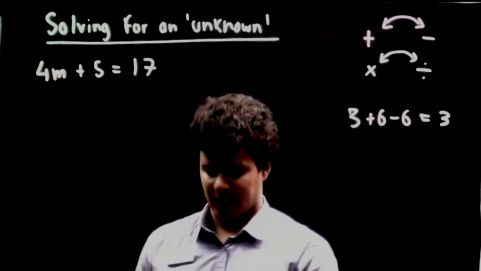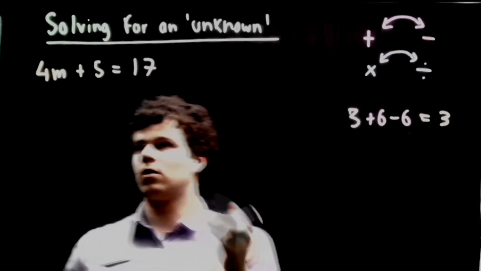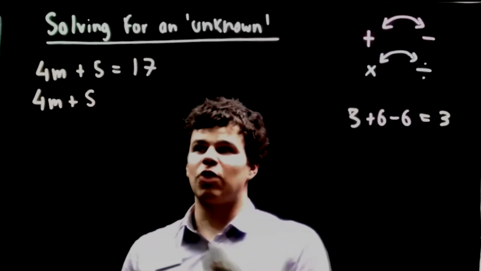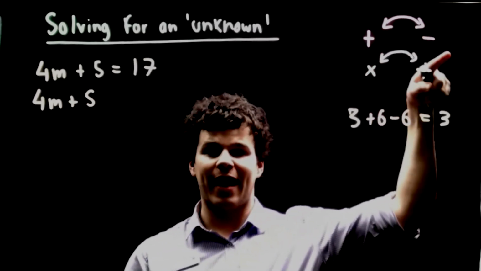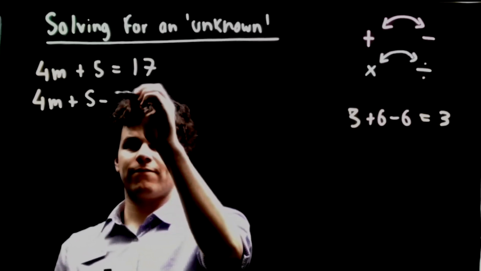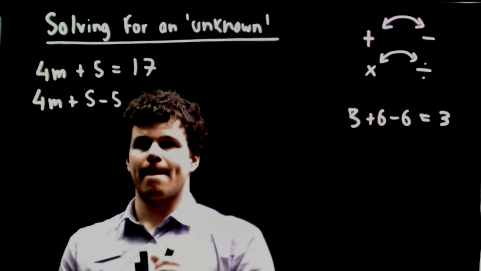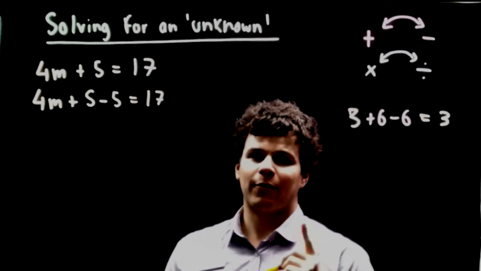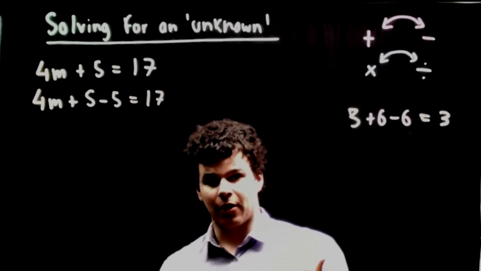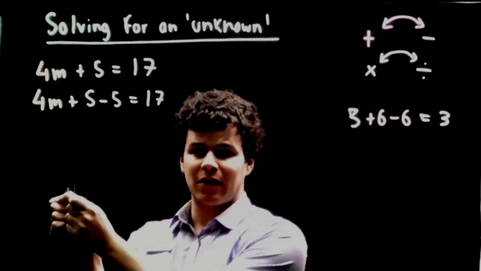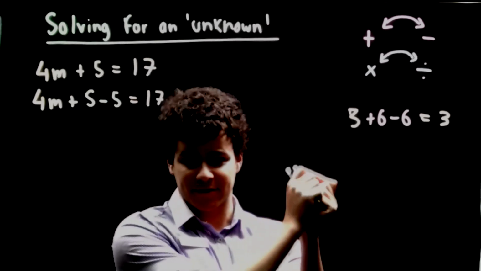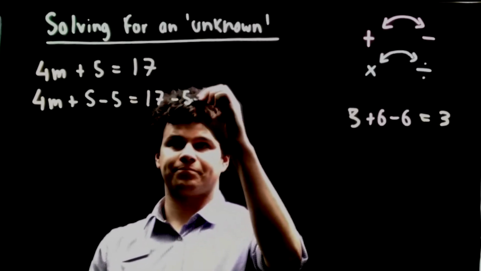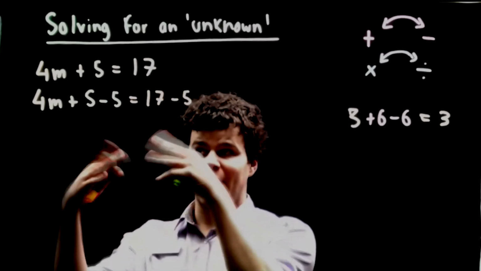The opposite operation of plus 5 is take, so we need to take 5. Now there's one and only rule when working with equations. You can basically do anything, but the rule is if you do something on one side of the equation, you must also do it on the other side. So we've taken 5 here, so we have to take 5 here. Now we can evaluate what we've got.